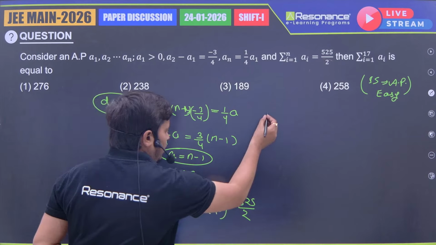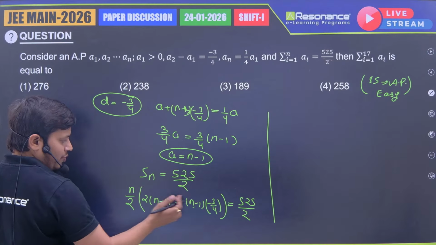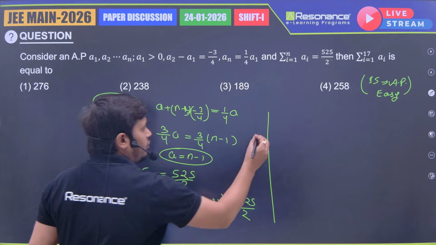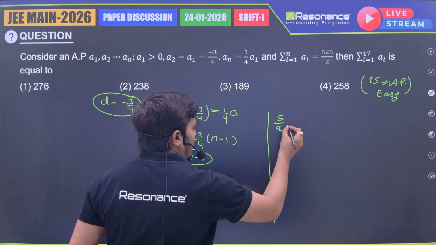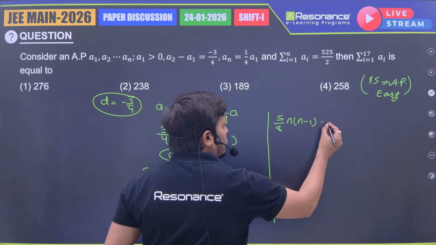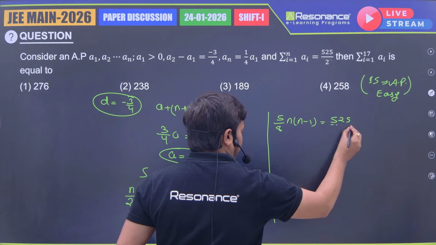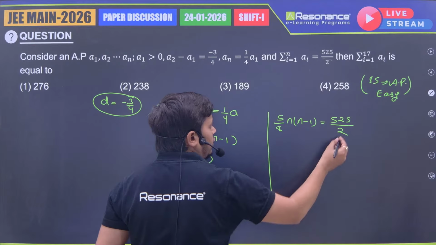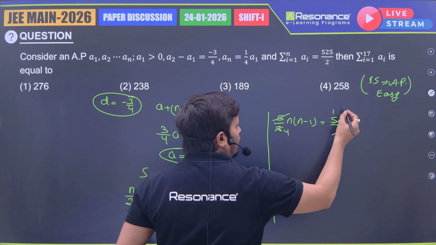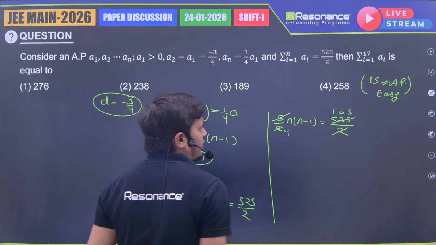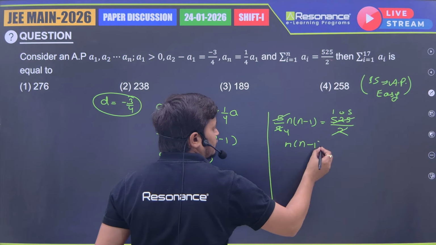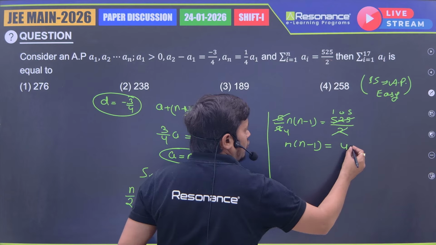So finally, here it is: 2 minus 3/4 is 5/4. 5/4 into this one. So we got 5/8 n into n minus 1, and that is equal to 525/2. Okay. 2 to 8, 4 times cancel. 5 to this one, 105, 5 times cancel. So we got here n into n minus 1 is equal to 420.